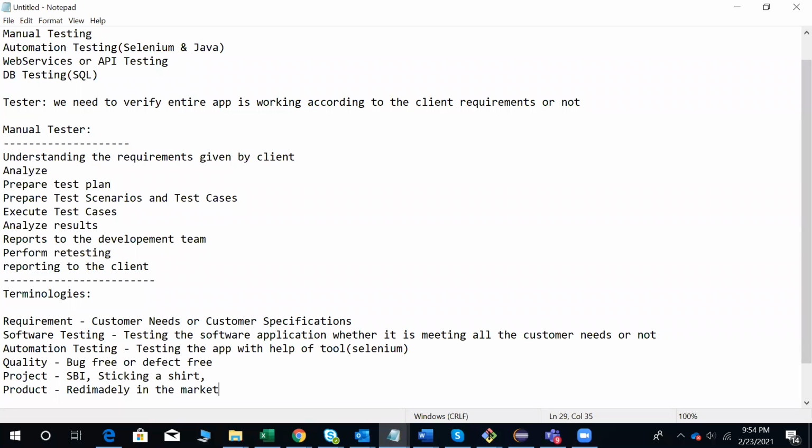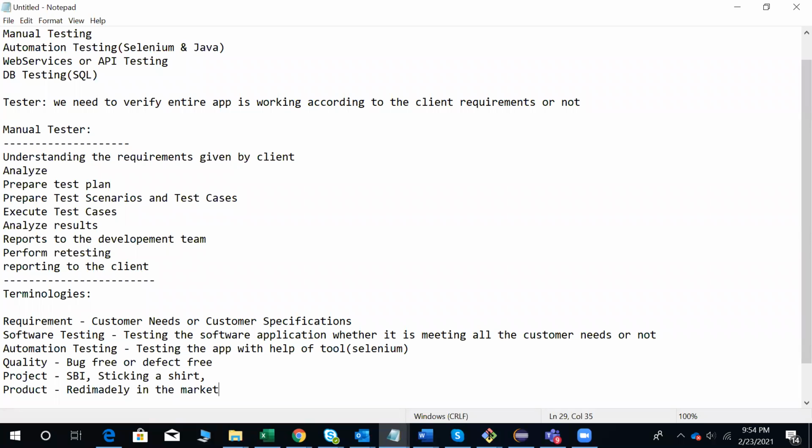Or take Maruti cars. Are those products or projects? The Maruti car requirements were gathered by Maruti Suzuki. They gathered the requirements, developed a car and released it into the market. Whoever likes it can buy it and use it. So the difference between project and product is that in a project you get the requirements from the client, and in a product the company itself gathers the requirements and develops the application.